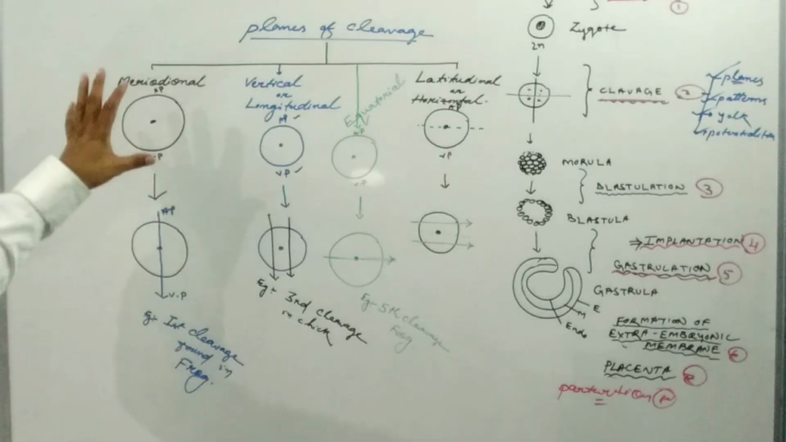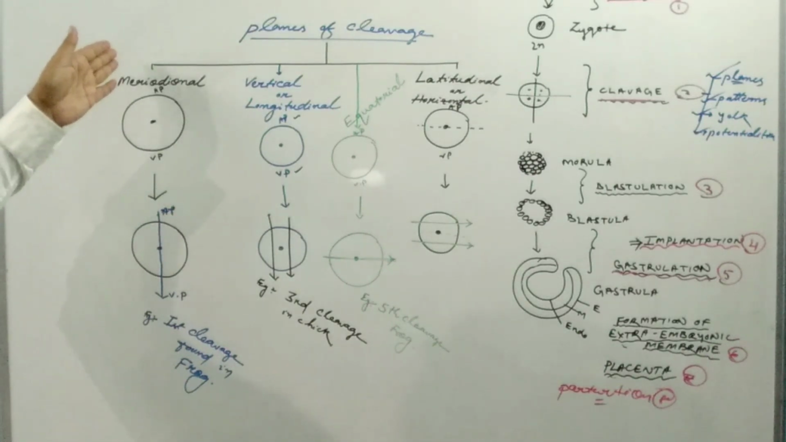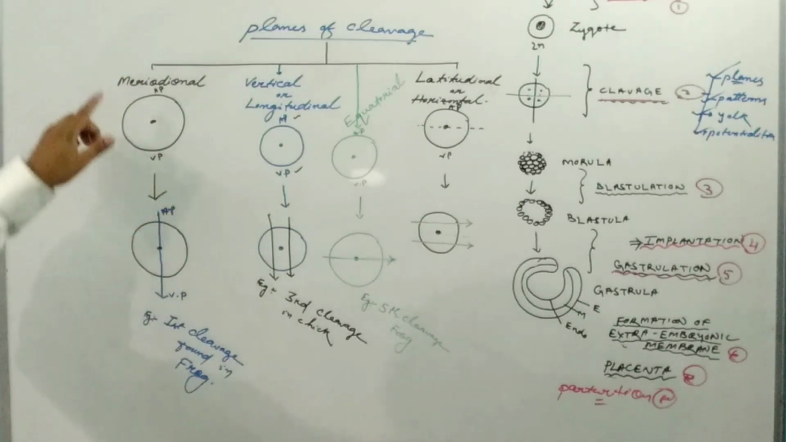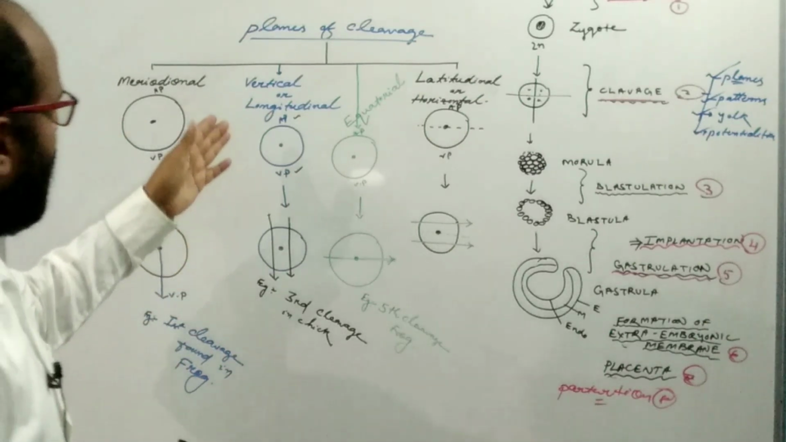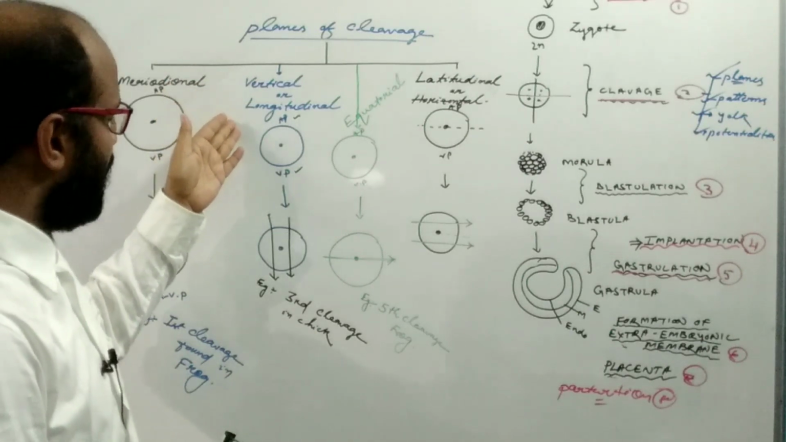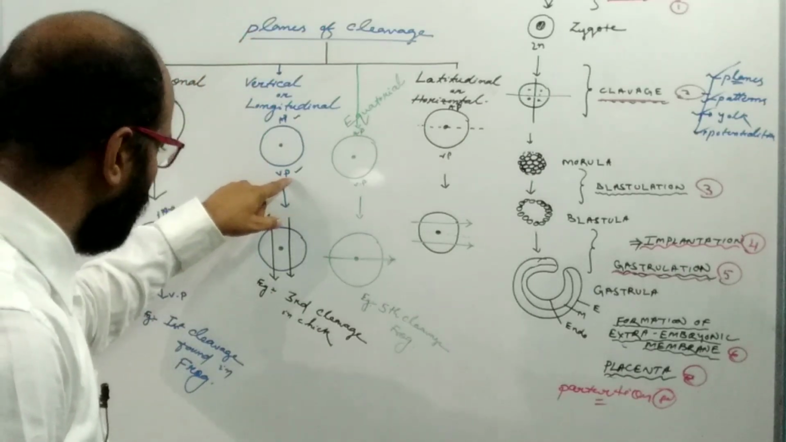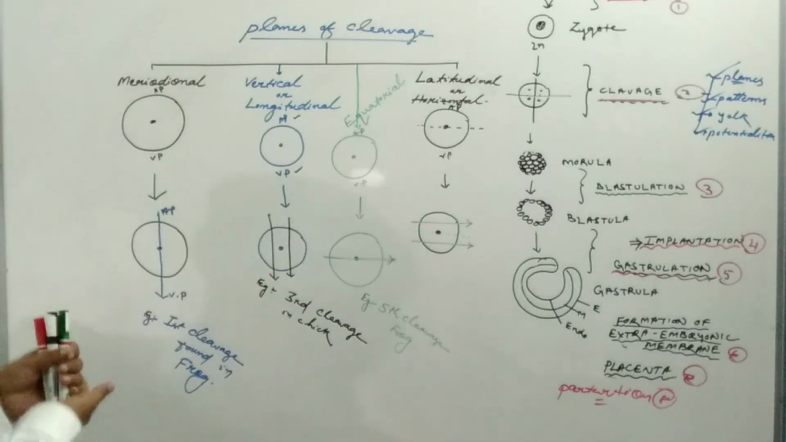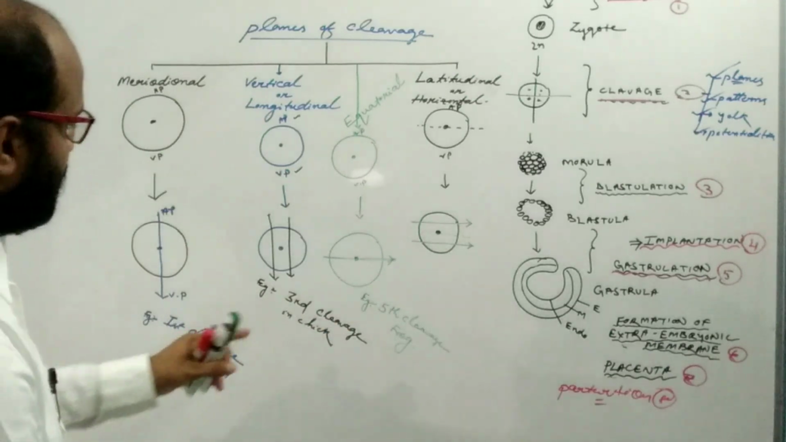So we have four types of cleavage plane. One is the meridional. The cleavage plane which passes through the animal pole, vegetal pole axis as well as the center of the axis is known as the meridional cleavage, and the first cleavage in frog is of this type. Another may be the vertical or the longitudinal. Here the plane passes through the animal pole to the vegetal pole but not through the center, rather it passes to one side of the center, and this is found in the third cleavage plane in the chick.